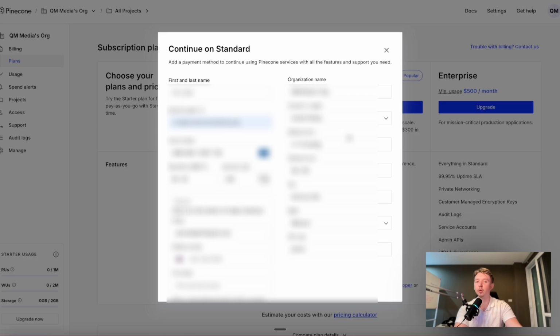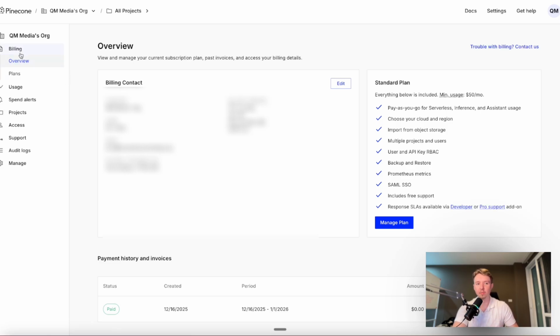And by doing this, whenever you receive an invoice, you can actually reduce your taxable income by marking this as an expense. And if you need to download the invoice, simply go to Billing, click on Overview, and you can download your invoice right here.